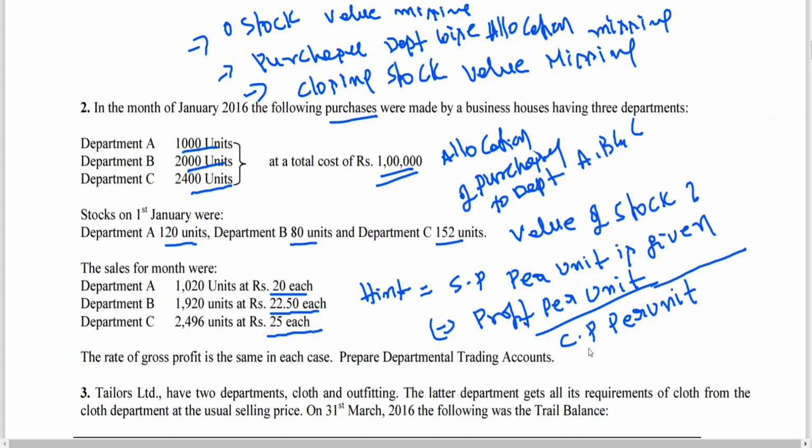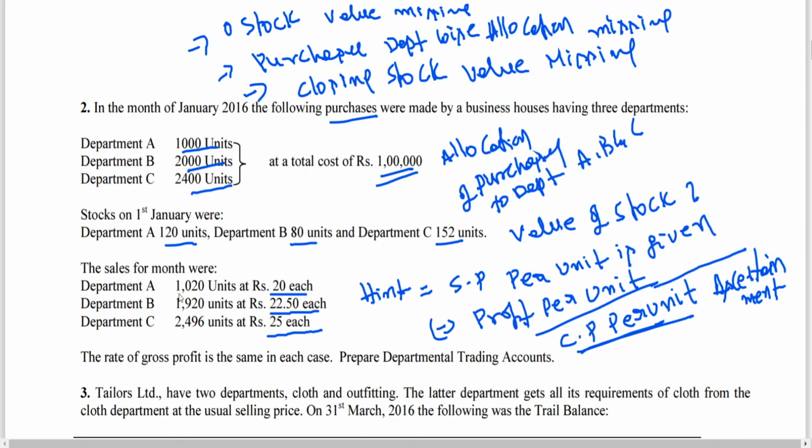So which is important for the entire problem? Cost price per unit ascertainment is important. Now, sir, how to find out, sir? Simple. Let me explain a simple way.